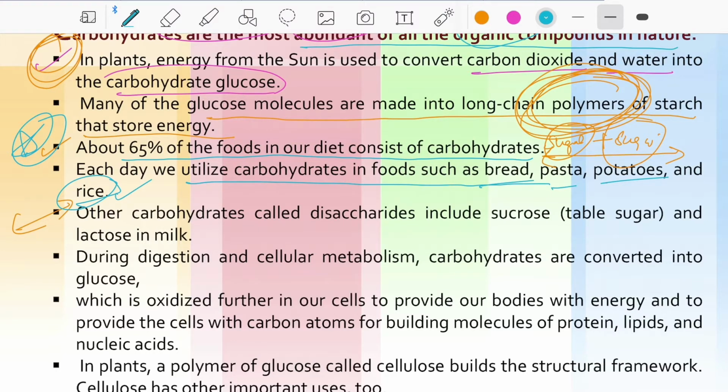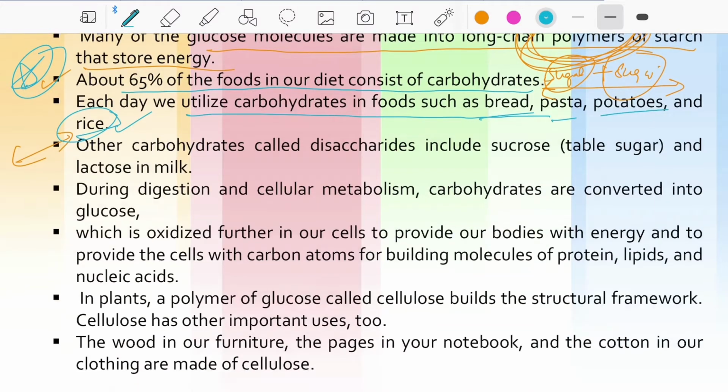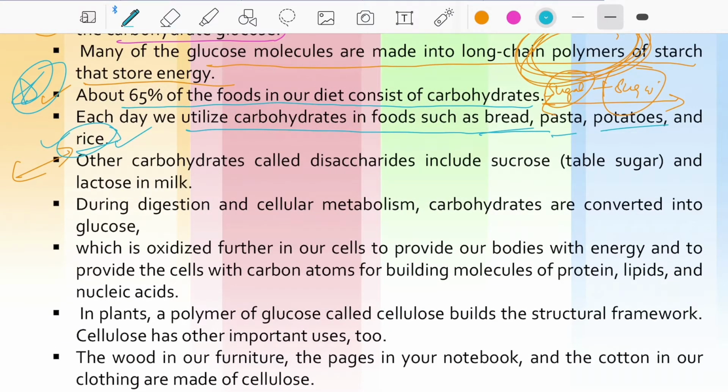If you take too many carbohydrates, there are some things that are not good for health. Eating too many carbohydrates is also a health risk. Other carbohydrates, disaccharides, include sucrose, that's table sugar. We use sugar for chai, coffee, and many things. All sweets are made of sucrose, table sugar, and lactose in milk. The disaccharides are sucrose, lactose, and so on. Lactose in milk is milk sugar.